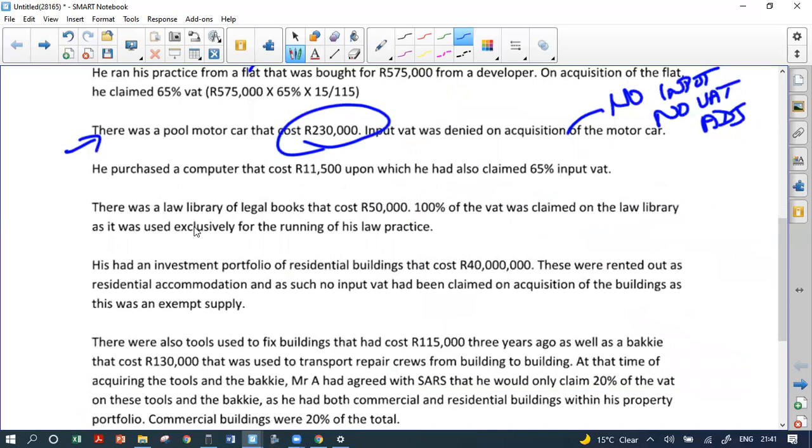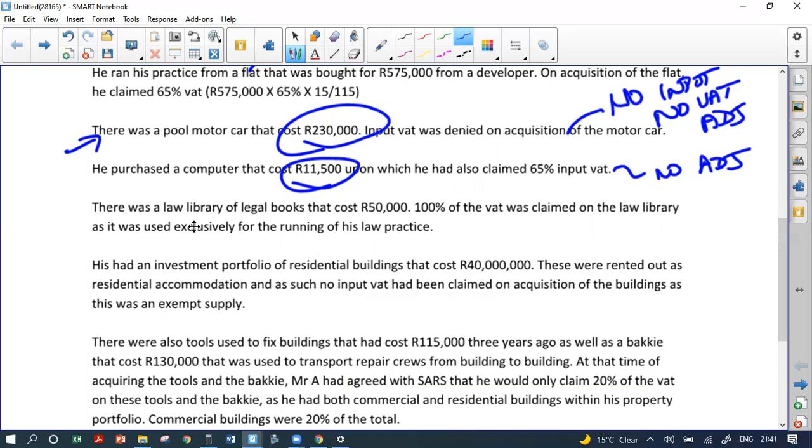It says he purchased a computer that cost 11.5, upon which he had also claimed 65% input VAT. No adjustment. Why no adjustment? Cost less than 40,000 Rand. For a partial change in use, you don't need to adjust when there's a partial change.